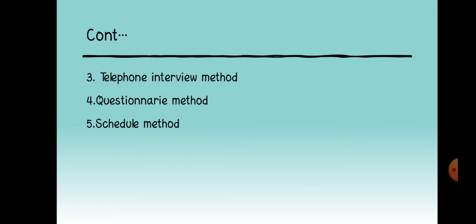The fourth one is questionnaire method. It is a series of questions prepared by the researcher, and the researcher will ask the subject to complete it. There are two types of questionnaire, that is open format question and closed format question. And the last one is schedule method. It is the tool or instrument used to collect data from the respondent while the interview is conducted.